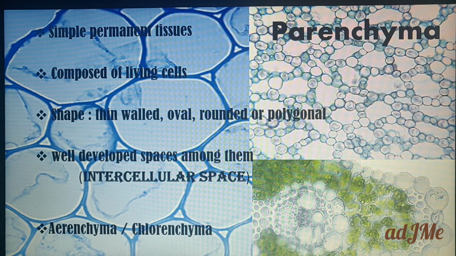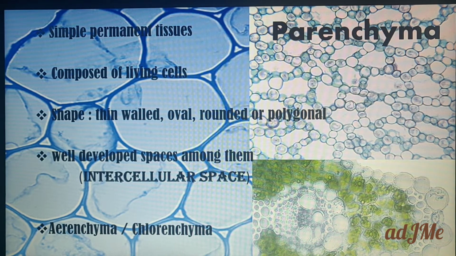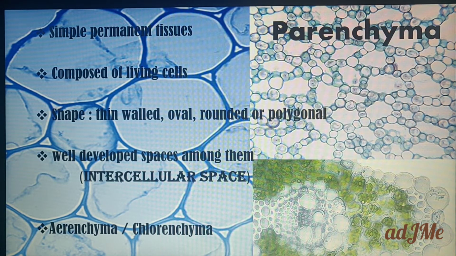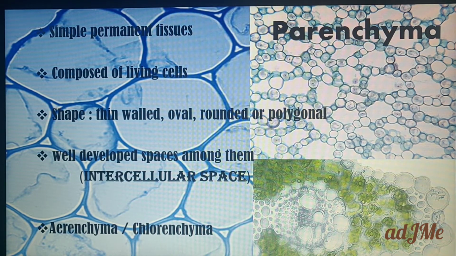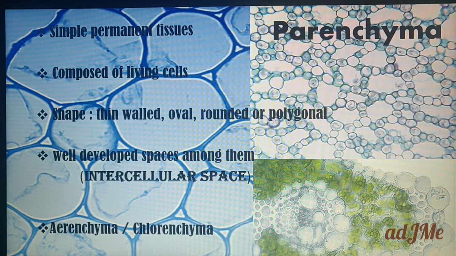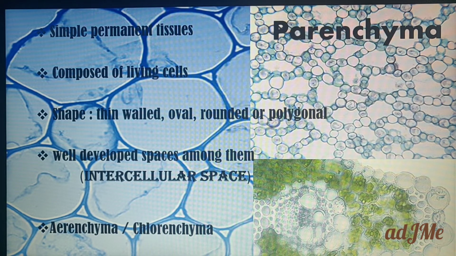As you look at the right hand side, the whole background is parenchyma cells. On the top right hand side, where you come across more air spaces in between the cells, it is called aerenchyma. Similarly, on the right bottom you come across certain cells having chloroplast, so they are greenish in color.